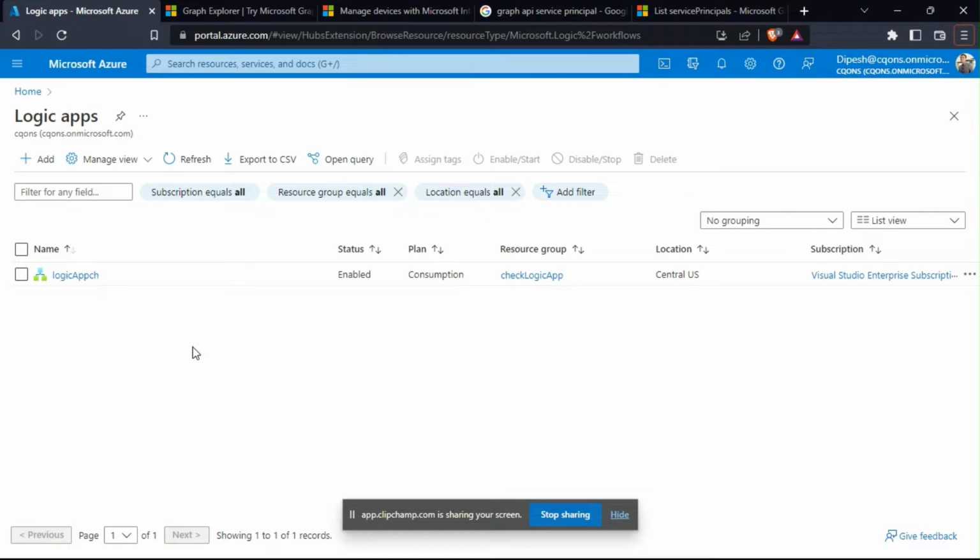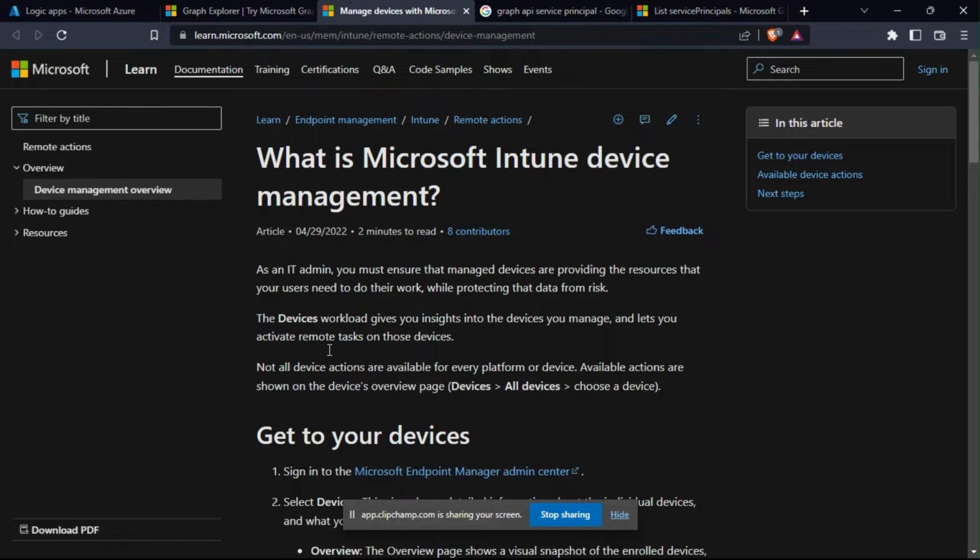I use managed identity in Azure for a lot of different automation scenarios. For example, if I want to run a logic app or an Azure function that should securely call a Graph API, in such a scenario the managed identity, represented by its service principal, needs to be granted application permission to the API. Let's say, for example, you want to list Intune devices, managed devices in your organization.